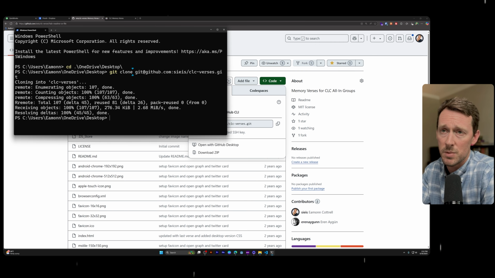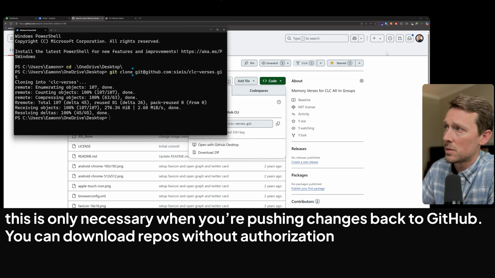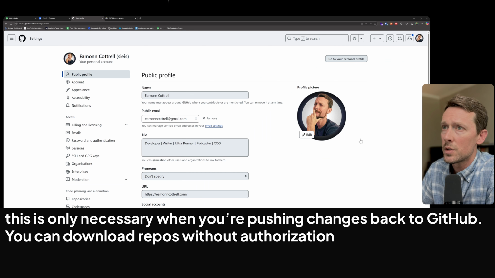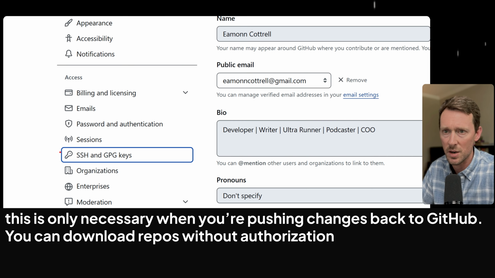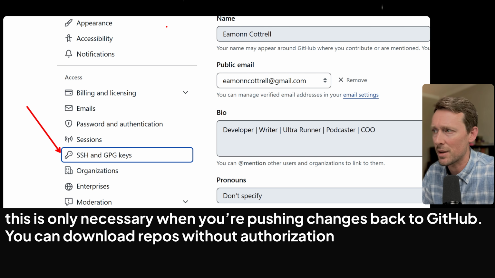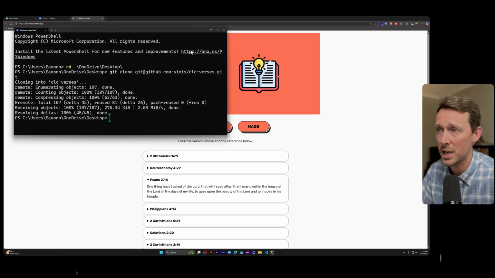The first time you do this, you're going to have to go to your settings on GitHub because it's not going to know that you're authorized to do this. So you're going to have to go up here to settings, and SSH and GPG keys right over here, and follow the instructions therein. That's beyond the scope of this video, but once you set it up, you are going to be a happy camper and you won't have to do it again, at least not on that machine.